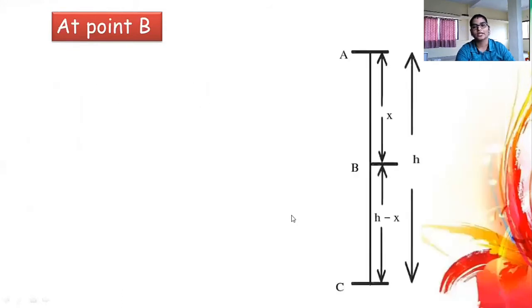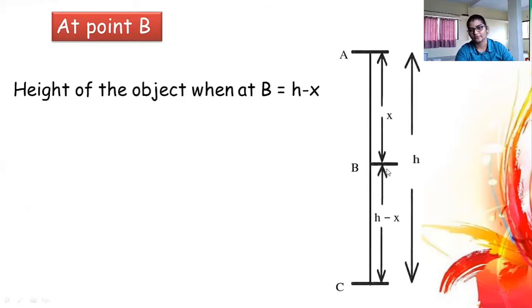Let us calculate the potential energy when the object is at B. When the object is at point B, its height from the ground is h minus x. You have to remember, displacement is different and height is different. Whenever we are calculating velocity, we have to consider the displacement, and whenever we are calculating potential energy, we have to determine the height of the object. So at point B, its height is h minus x, the total height minus its displacement, the distance it has covered when reaching point B.